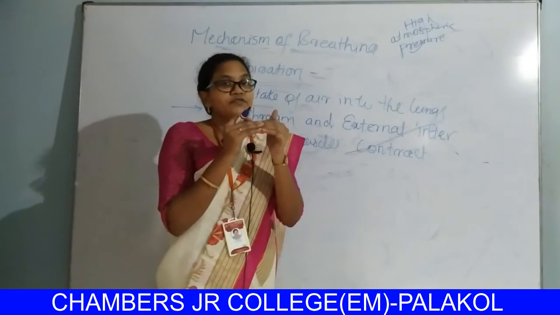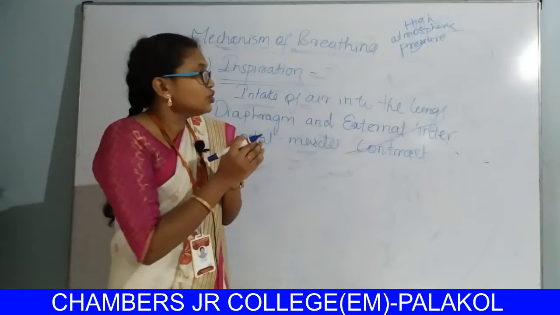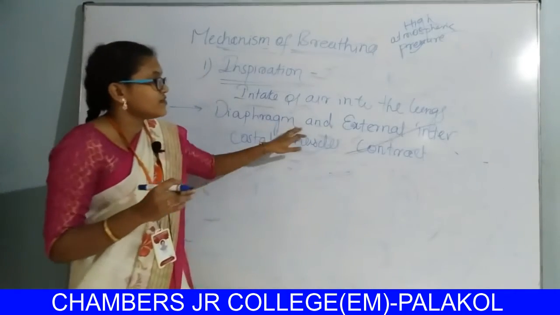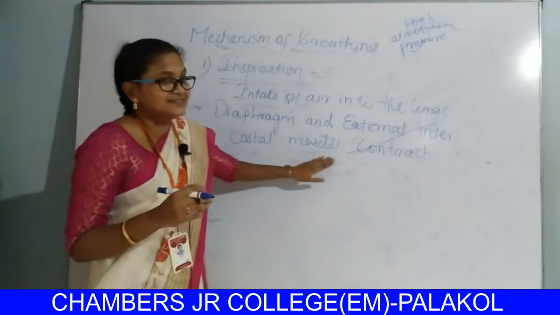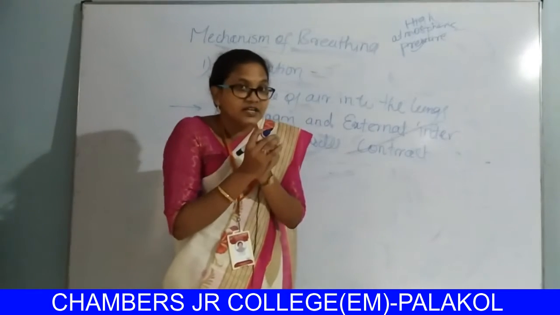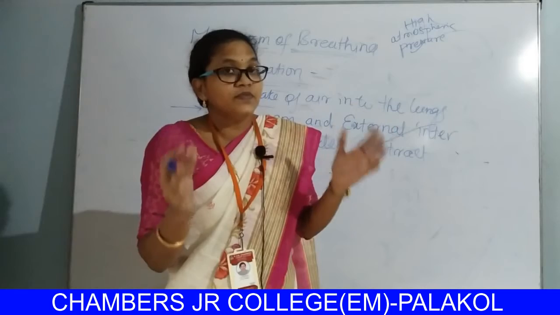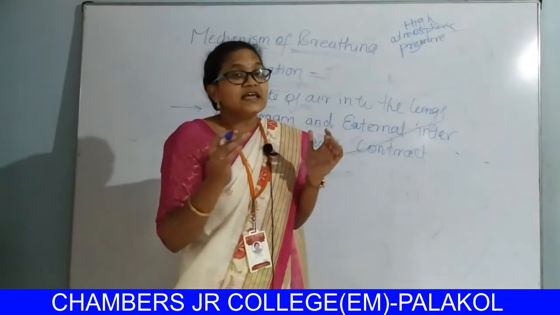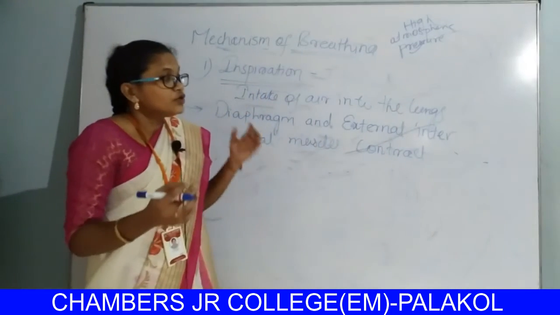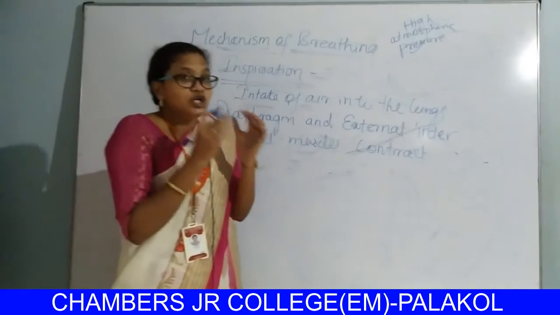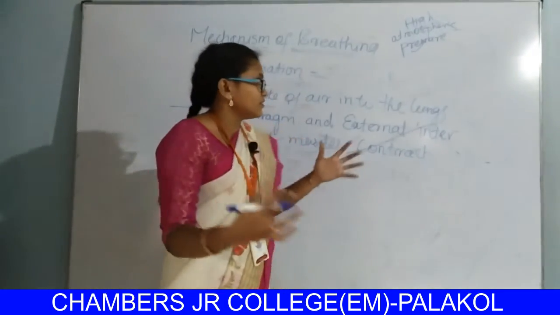Due to this contraction, the space of the thoracic cavity increases. Now the volume in the thoracic cavity increases.